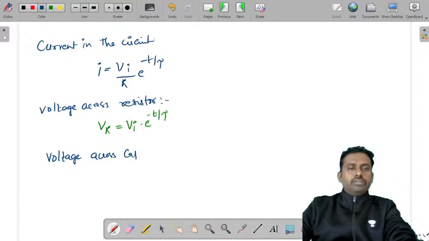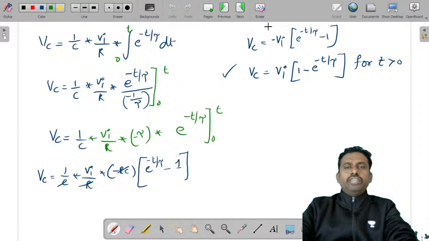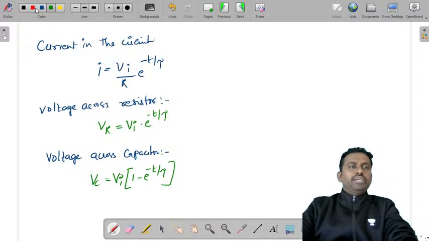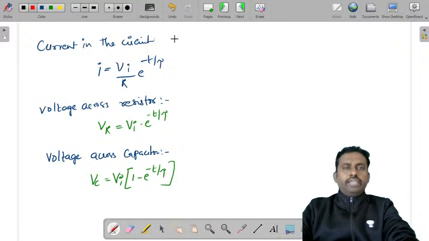Voltage across capacitor. What is the voltage across the capacitor? Just look at that. Vc is equal to Vi into 1 minus e power minus t by tau. Now if you observe the exponential values